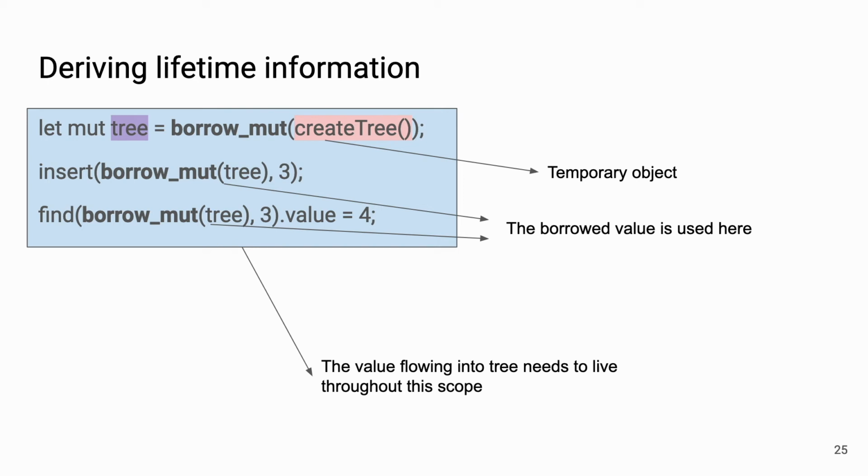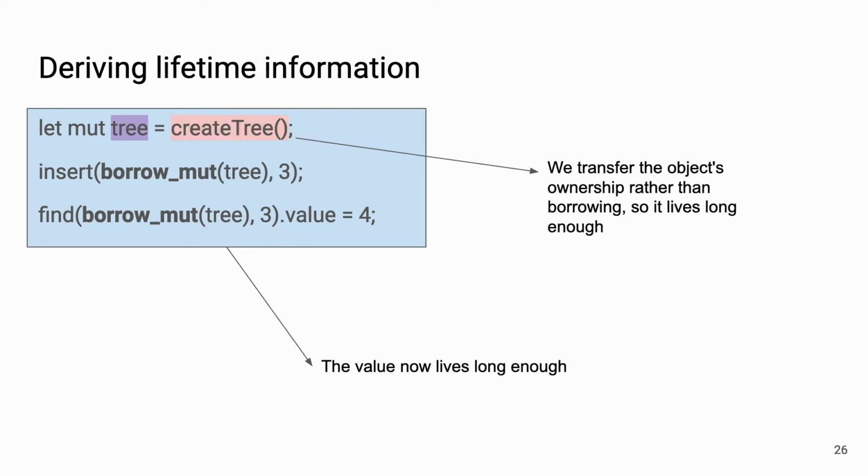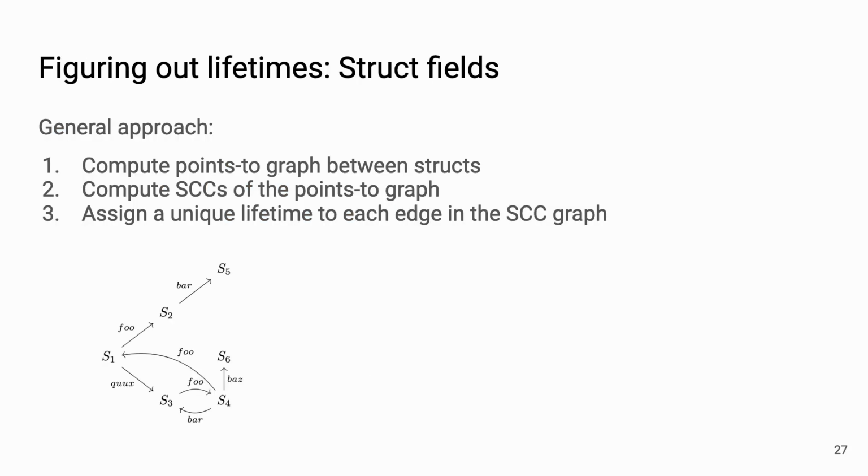So we need to make the purple tree an owned pointer so that the object it references is going to be alive throughout its lifetime. We transfer the object's ownership rather than borrowing in this case, and the value now lives long enough. The next problem we are trying to solve is figuring out the struct field lifetimes and struct lifetime parameters.